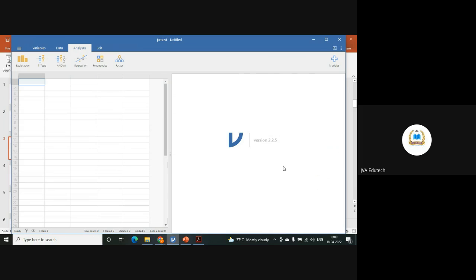So if something wrong has happened, you will come to know where you went wrong. Because in other software like IBM SPSS or even in Excel or R or Python or whatever you are using, once you run the command, only then can you go and see the output. Here, side by side, you can see the output.